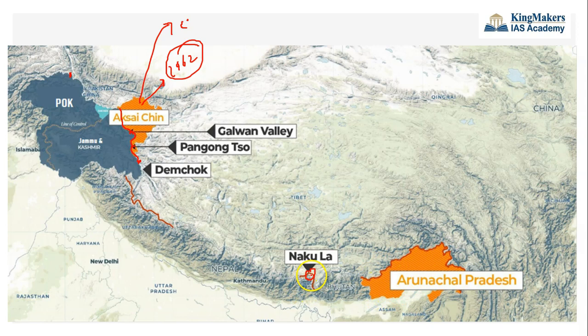In the Sikkim area only Nakula is being claimed by China, but with respect to Arunachal Pradesh the entire state is being claimed by China as theirs. They consider it southern Tibet, and they are claiming this entire region. This is how the border dispute is. We have this border dispute over Aksai Chin and Arunachal Pradesh. Arunachal Pradesh is claimed by China but administered by India, and Aksai Chin is claimed by India but administered by China. This is the actual prevailing border situation.